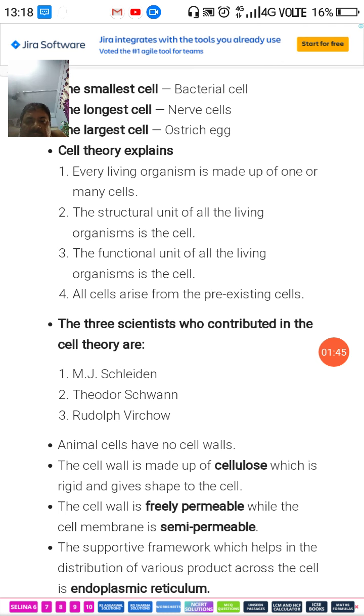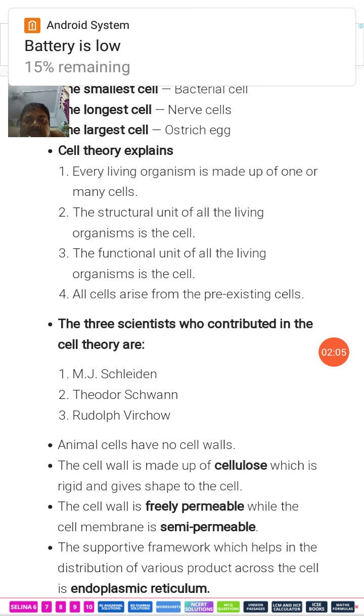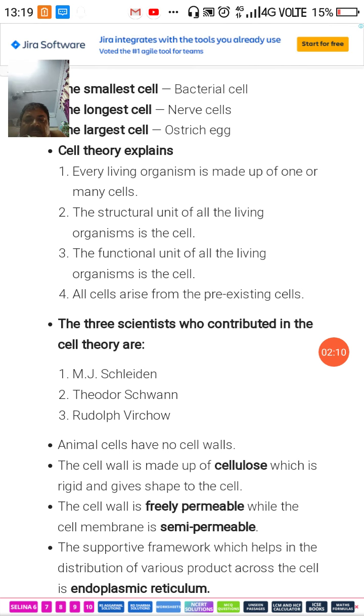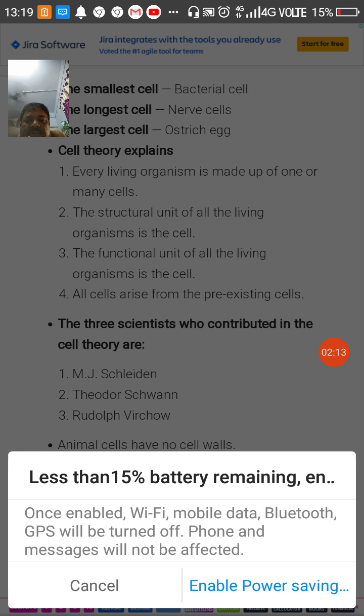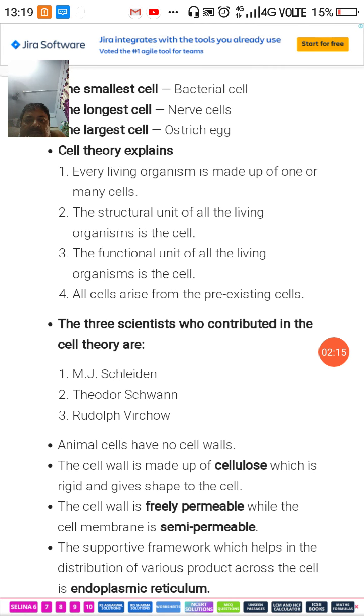And the fourth point is very important. All cells arise from the pre-existing cell. Means all the organisms arise from the pre-existing cells. There must be one cell from where the new cells are formed. A cell cannot just jump out from anywhere. Means it cannot just come out from the soil or come out from the water. There has to be one cell from where the new cells will be formed.